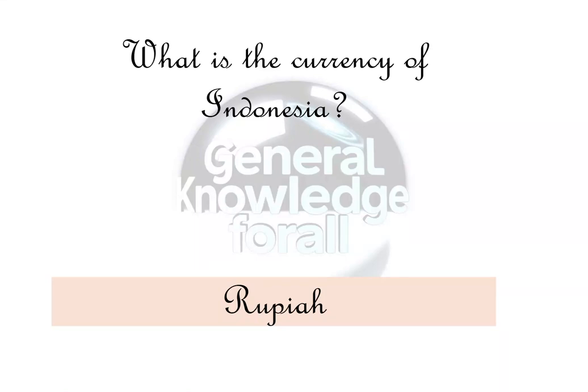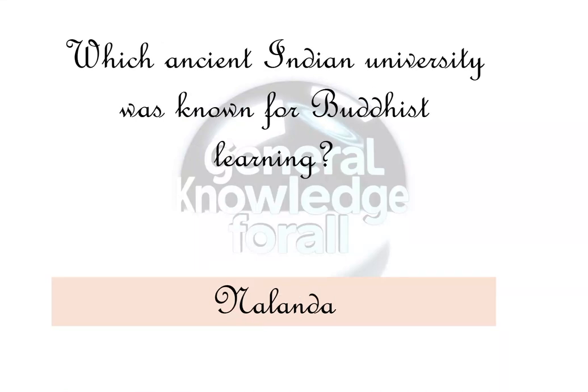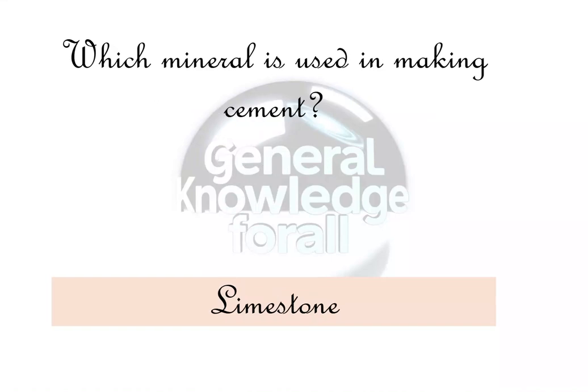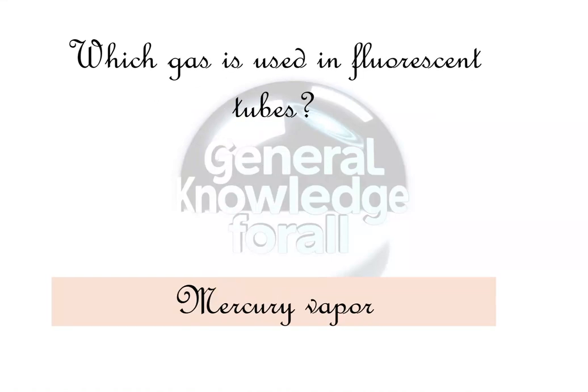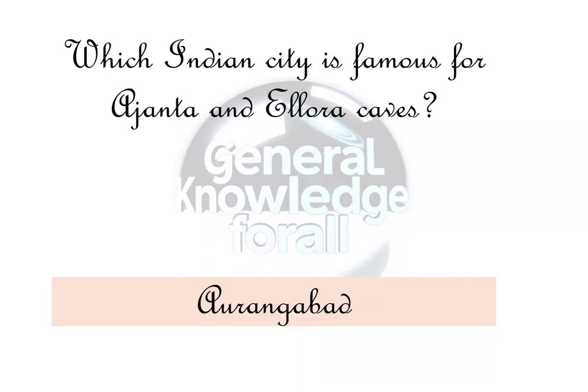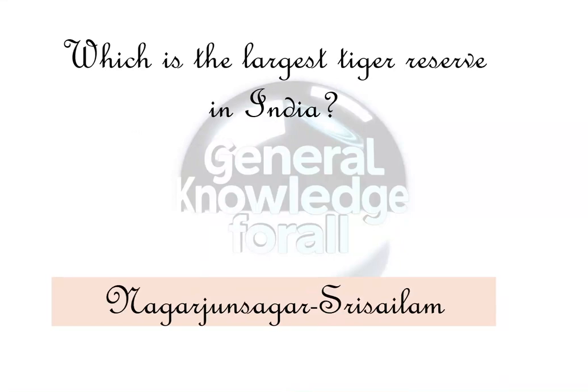Which ancient Indian university was known for Buddhist learning? Nalanda. Which mineral is used in making cement? Limestone. Which gas is used in fluorescent tubes? Mercury vapor. Which Indian city is famous for Ajanta and Ellora caves? Aurangabad. Which is the largest tiger reserve in India? Nagarjunsagar Srisailam.